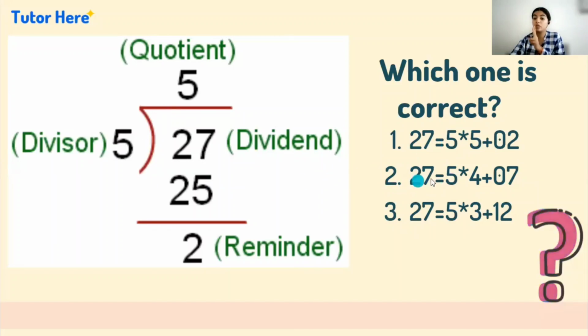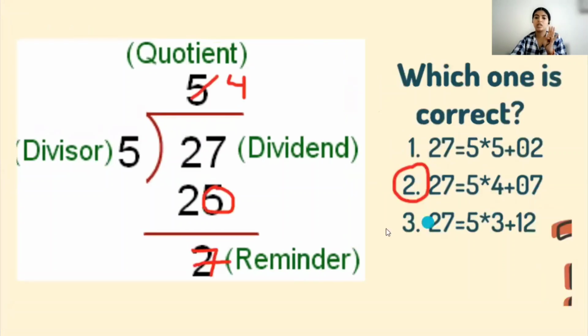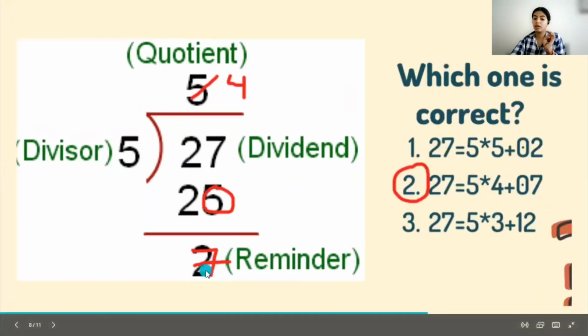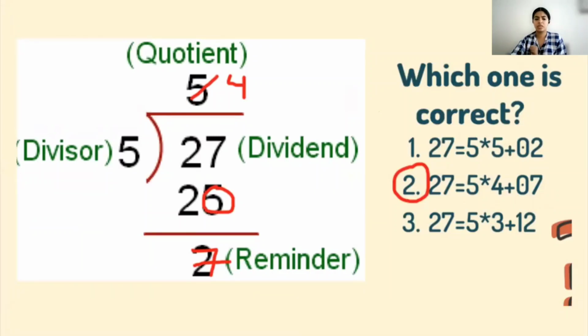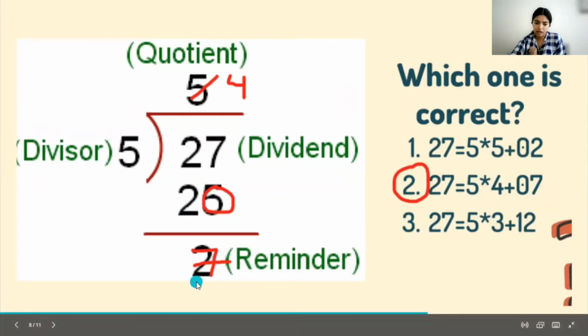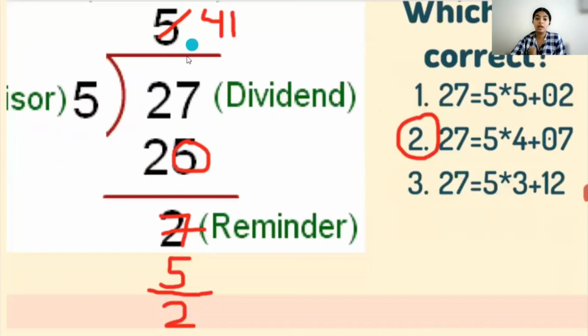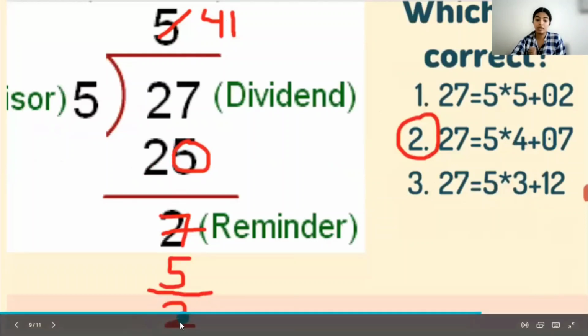for the second one, I am dividing 27, again 27 by 5, but now I am dividing it 4 times. So the quotient here will be 4, and the remainder here will be 7. Okay, can we divide in this form? Is this correct? Think about it. Now what I can do here, again I get 7. Now 7 can be divided by 5, right? So I can divide it again 1 time, and again I will get a remainder, that is 2. Is this correct? Am I doing it right?